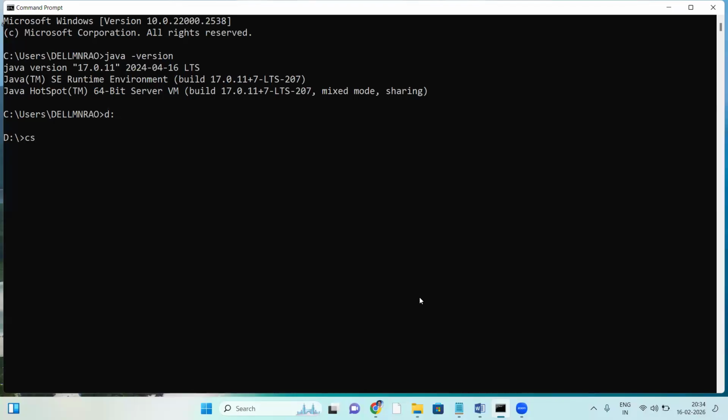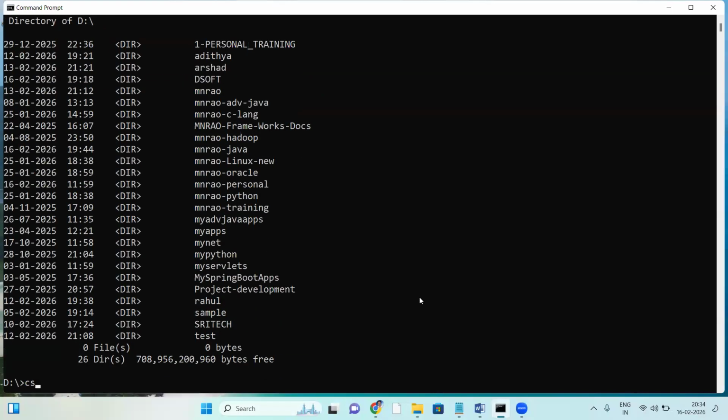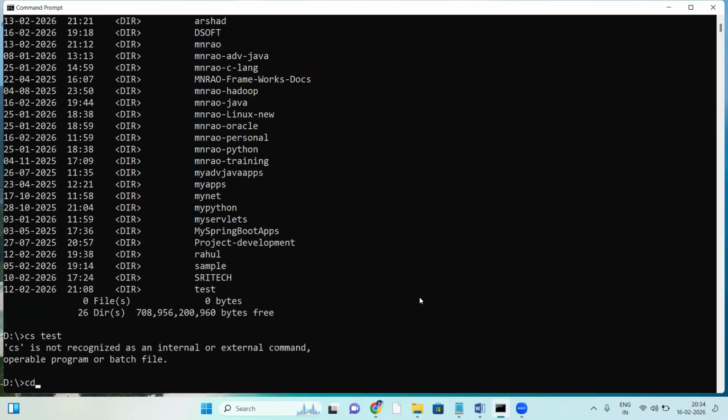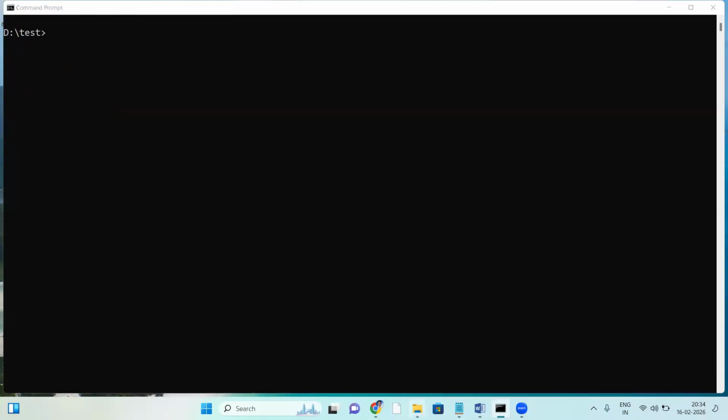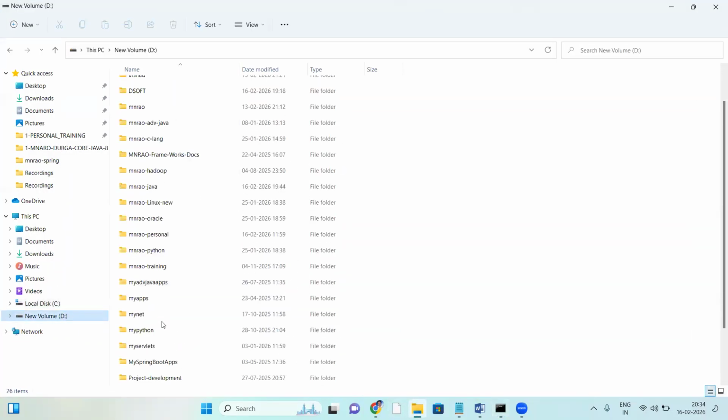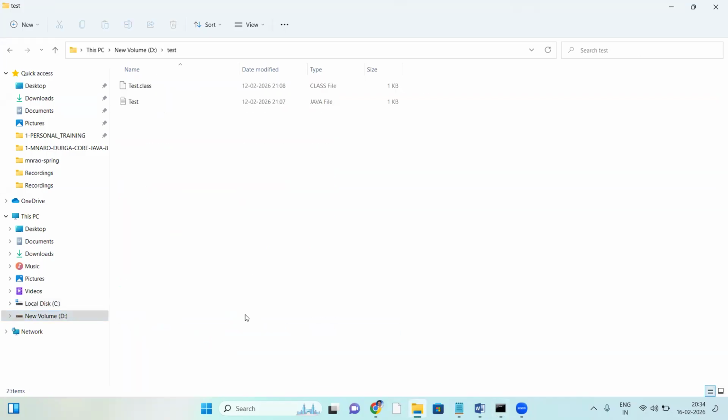In the D drive, suppose I make a test folder: cd test folder, cls to clear the screen.